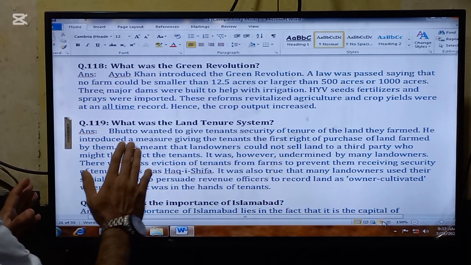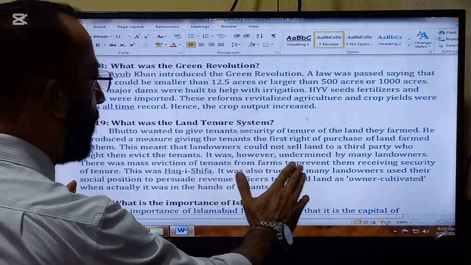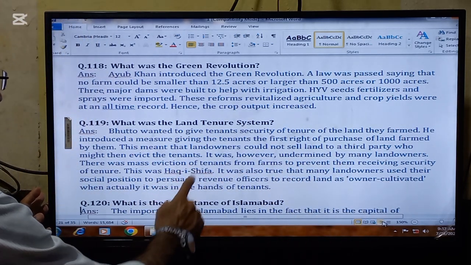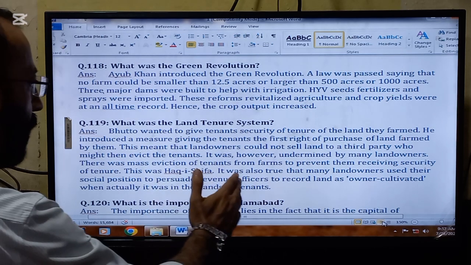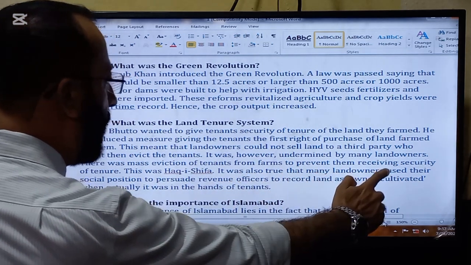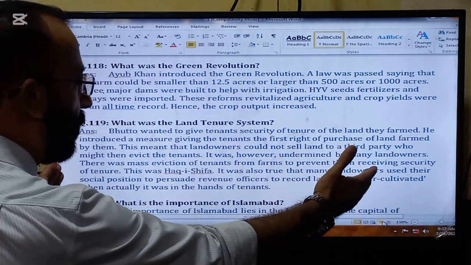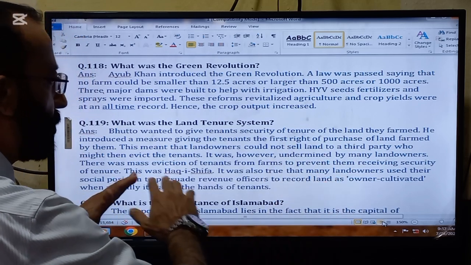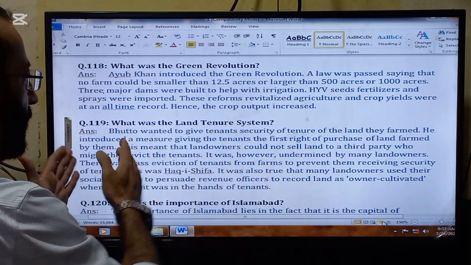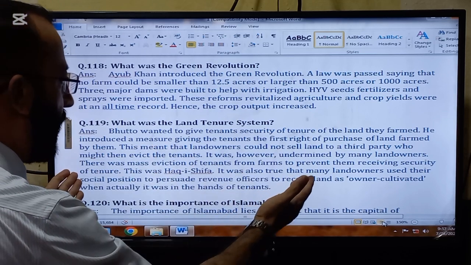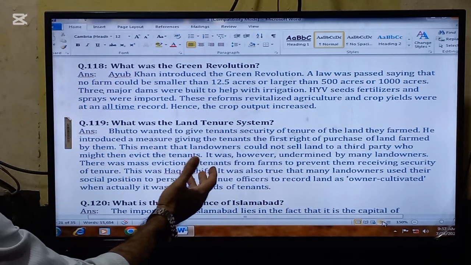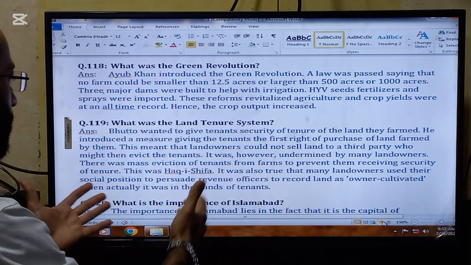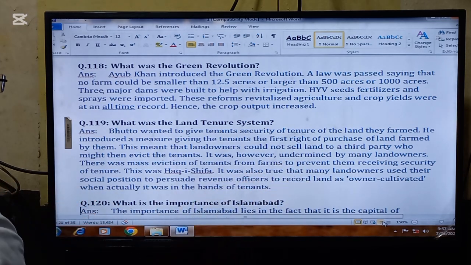This meant that landowners could not sell land to a third party who might then evict the tenants. It was, however, undermined by many landowners because landowners were also the politicians at that time. So they undermined the step taken by Bhutto. Although this was very good for the majority of the people, the farmers, for their rights, it was undermined.